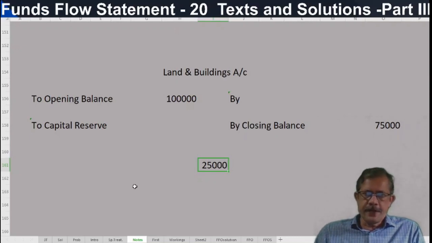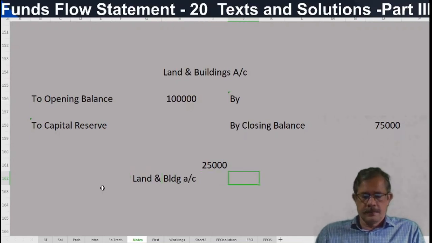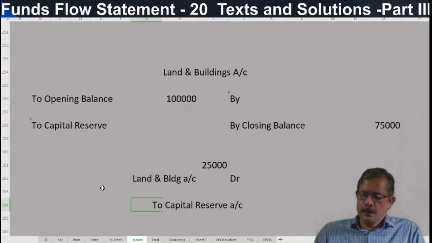What is the entry for revaluation of fixed assets? Fixed asset account, here land and buildings. Land and buildings account debtor to capital reserve account. Correct?